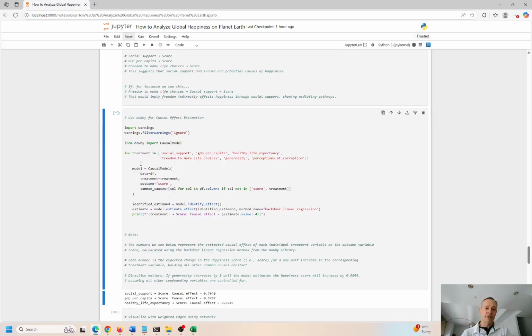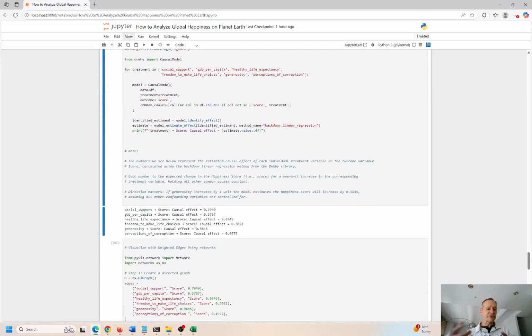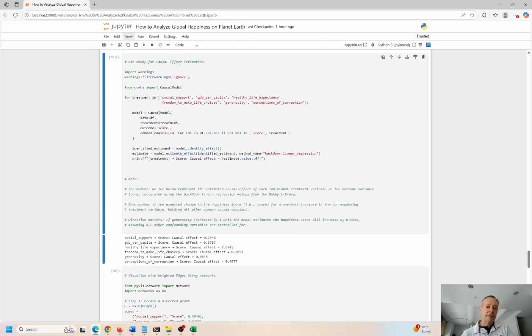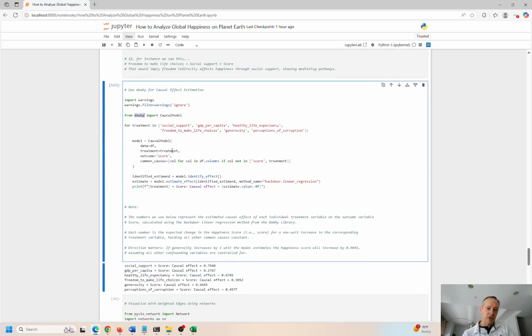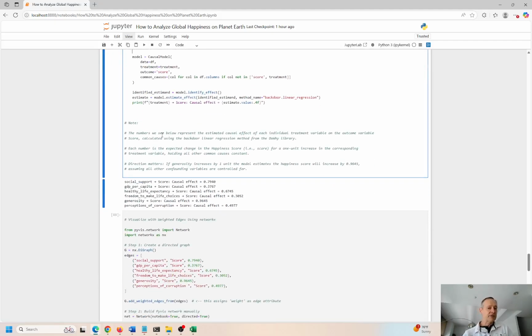But I want to get more quantitative results out of this. I want to get some kind of numerical representation of what the strength of these relationships is and what the true impact is, right? So if we use this causal model, and it's coming from a library called DoWhy. Again, this is the cause and effect. Why is this happening? That's what we're trying to determine. We know what's happening. We know these features are having either a direct or indirect impact. Some here are direct, some are indirect. They're all having an impact on the happiness of different people all around the world, right? But what is actually driving that?